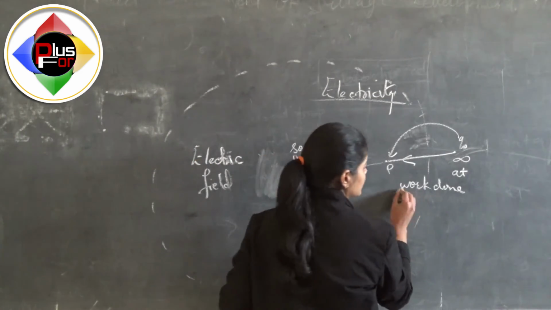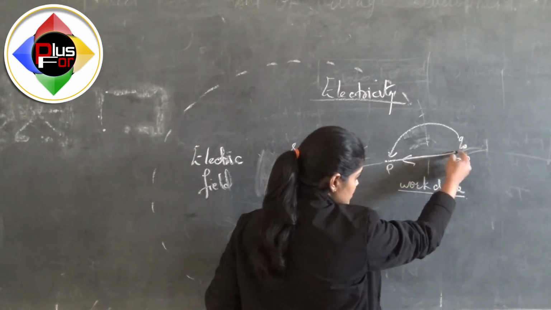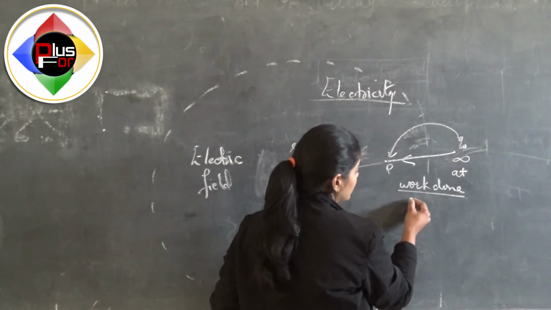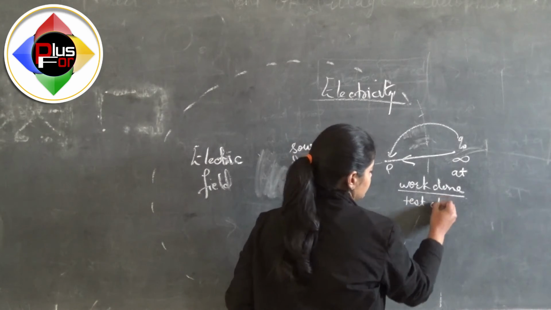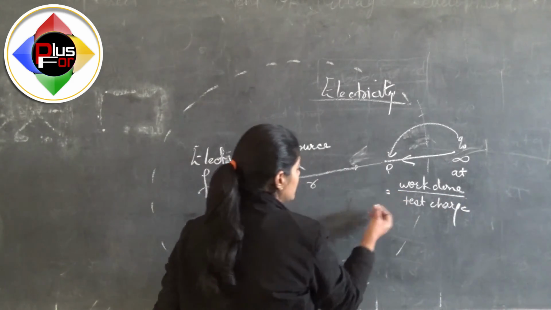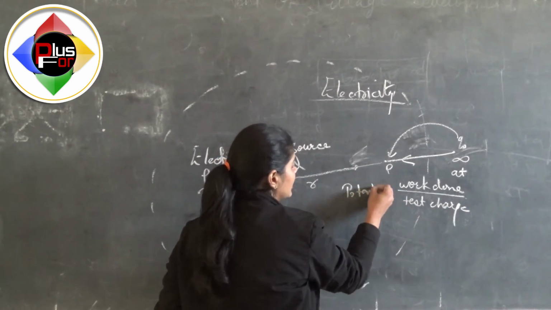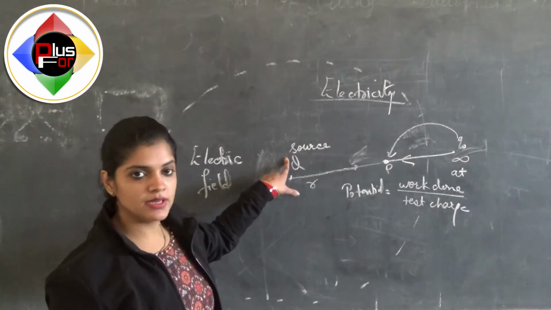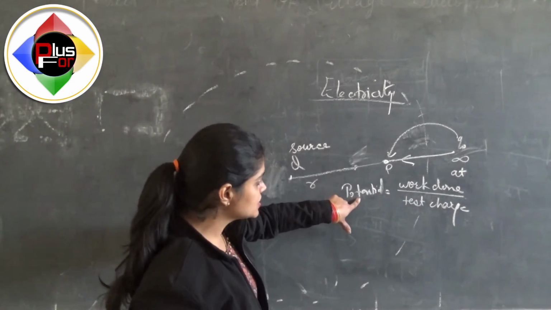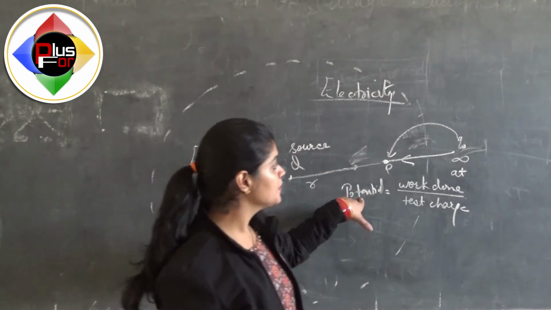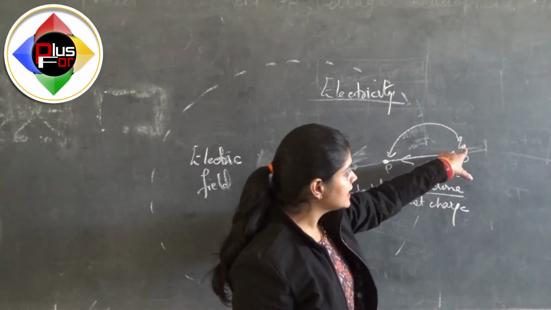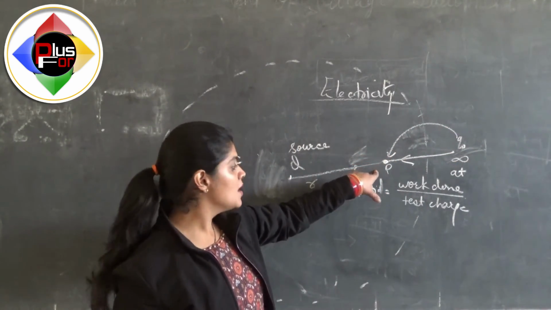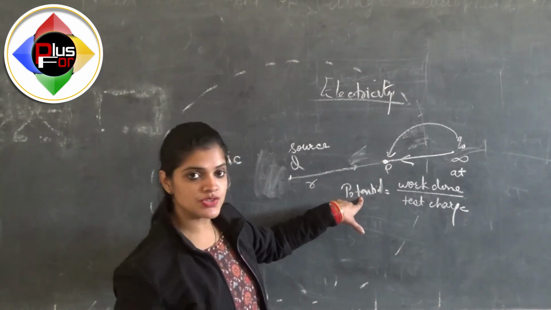And that external work done divided by this q naught charge, that means we can say that external work done per unit test charge, will be called potential or electric potential at this point P due to this source charge capital Q. So what is electric potential? Electric potential is nothing but work done in bringing a test charge from infinite to a point P inside the electric field per unit test charge.